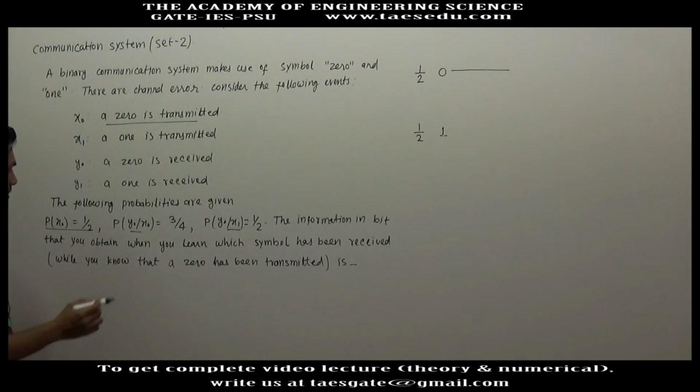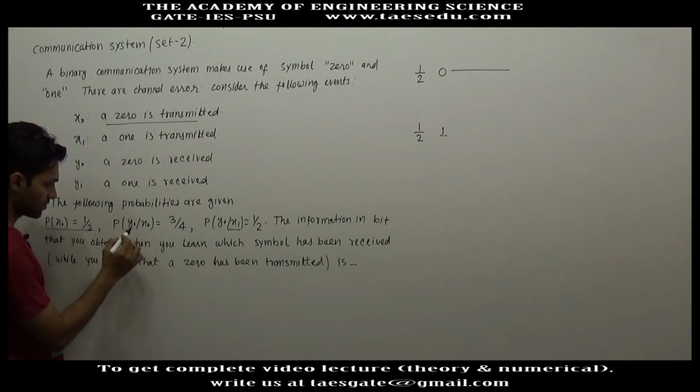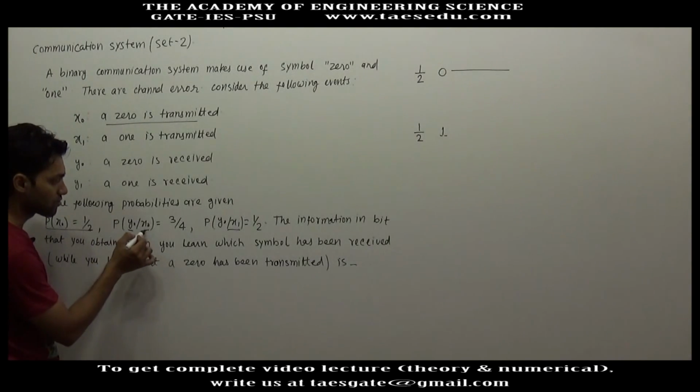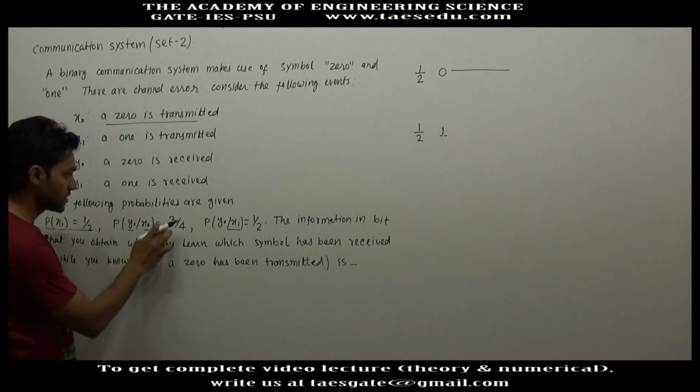Next, the conditional probability: the probability of occurrence of y0 when x0 has already occurred is 3 by 4.